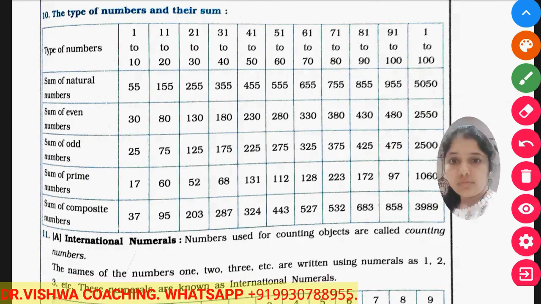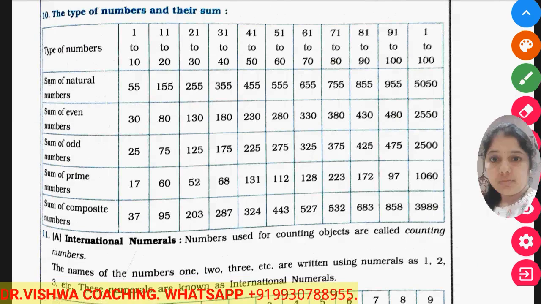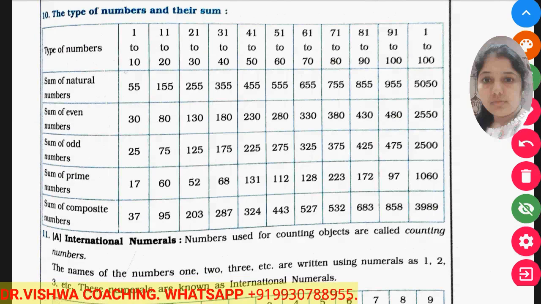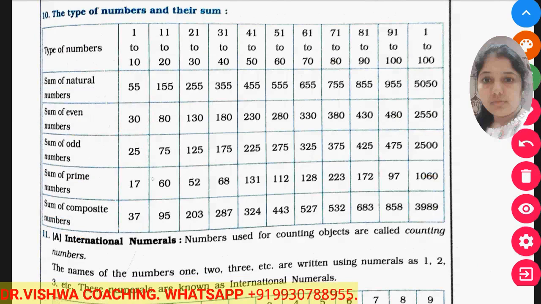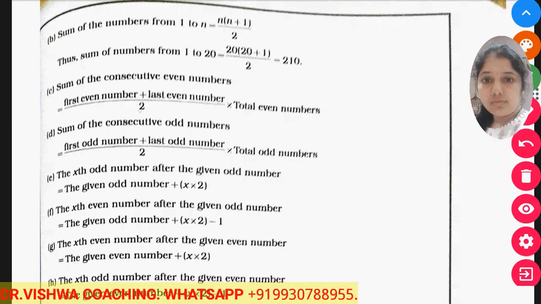Okay. So in this chart, they have summarized all types of numbers in one column and their sums in another column. If you look carefully, for 1 to 10, if we take natural numbers, their sum is 55. If we take even numbers, their sum is 30. If we take odd numbers, their sum is 25. If we take prime numbers, their sum is 70. If we take composite numbers, their sum is 37. And likewise 11 to 20, 21 to 30 groups are made up to 100, and the total sum is also given here. Okay. Now these formulas are important.